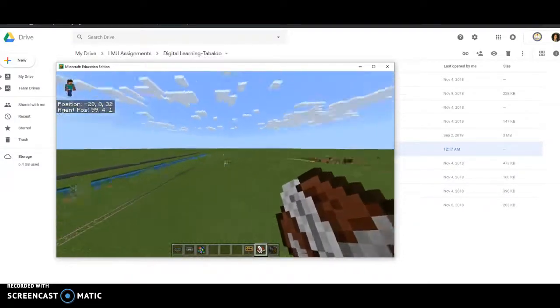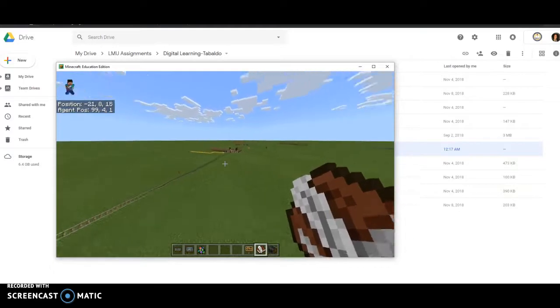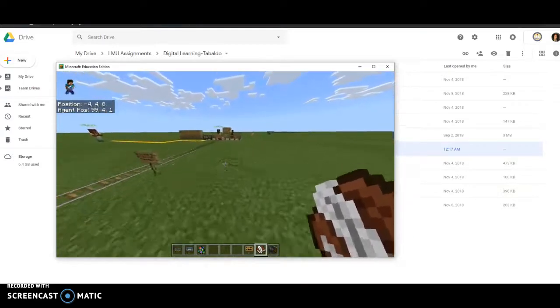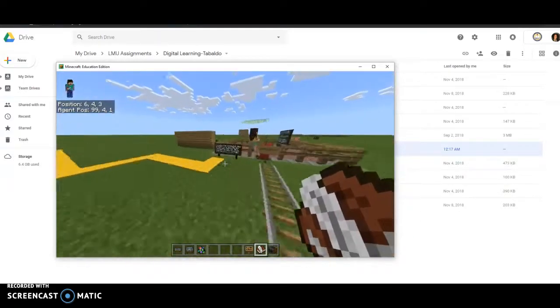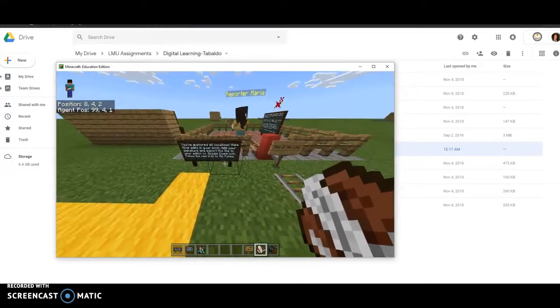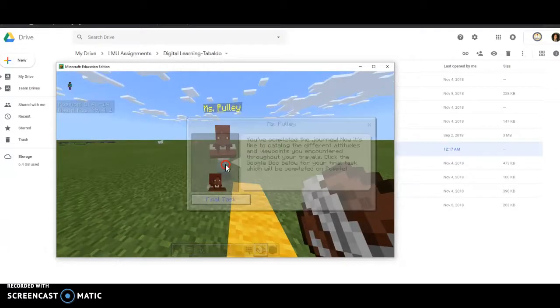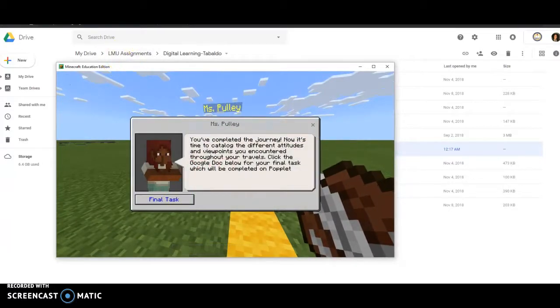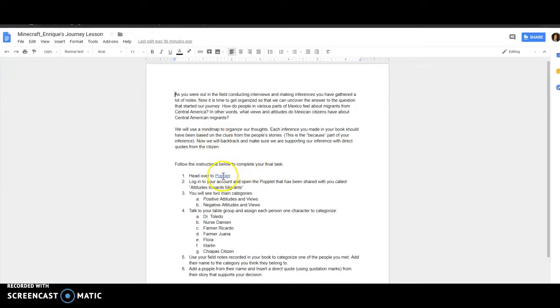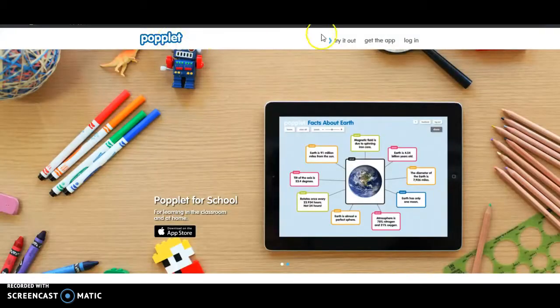They would ride the train to the original point, where they will encounter a sign that says, "You've explored all locations." They would head over to the teacher, and their final task is actually going to be a Popplet assignment. All the instructions are there.